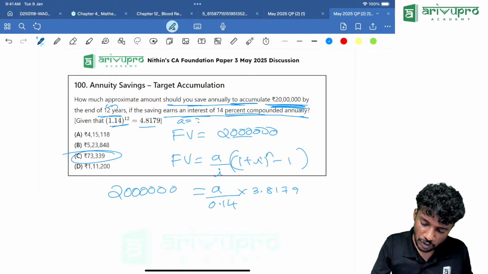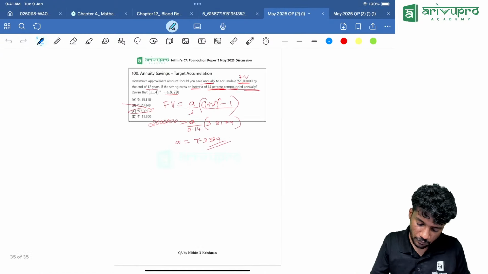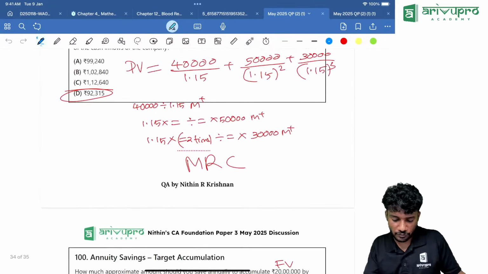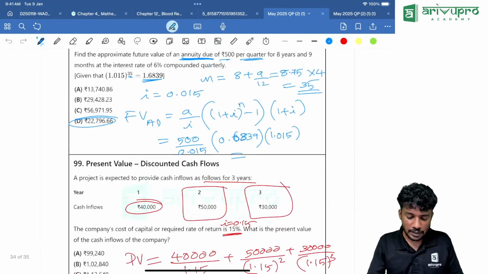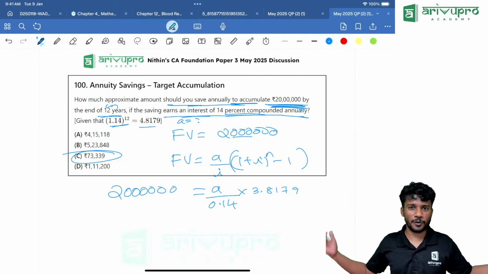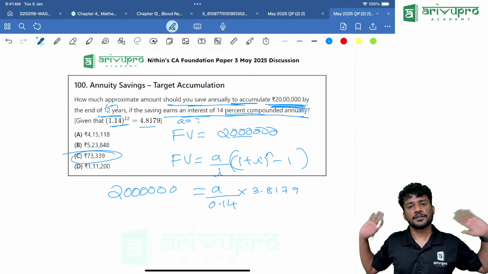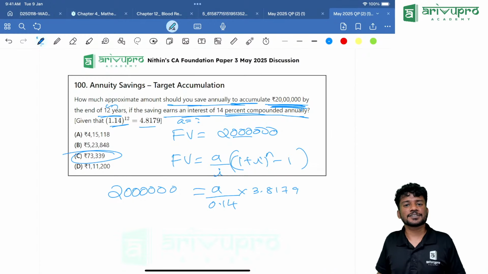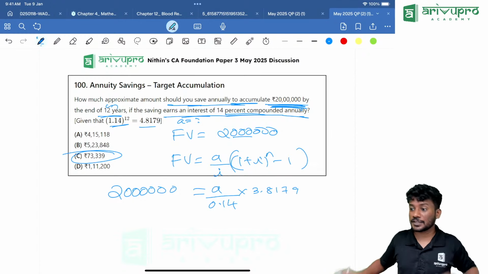Everyone, that's the paper for you. That is your paper in front of you. Everything is there in front of you. Even I solved it in one of the classes. What we do in our class is, whichever question paper is there, we directly solve the question paper along with the chapters.